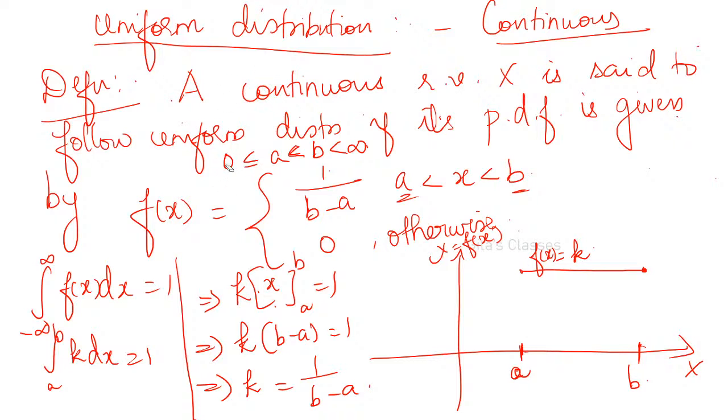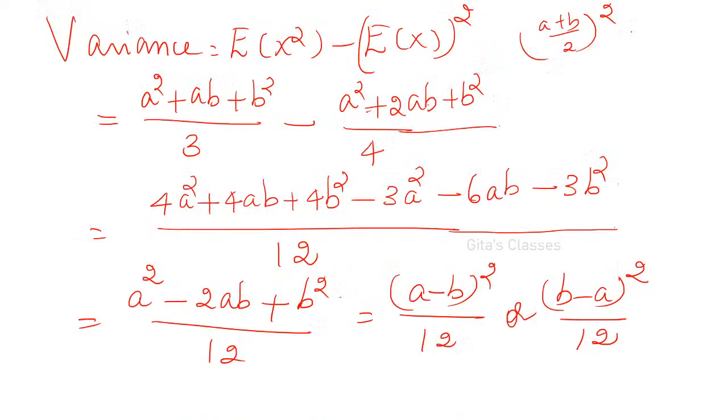Sorry. Thank you for reminding. It is minus infinity to plus infinity, not 0. Thank you, Dinesh. In the first one, please make a correction. For a uniform distribution, a and b can take values from minus infinity. Any real value can be assigned for a and b. They need not be greater than 0. Minus infinity, less than a, less than b, less than infinity. Thank you once again, Dinesh.